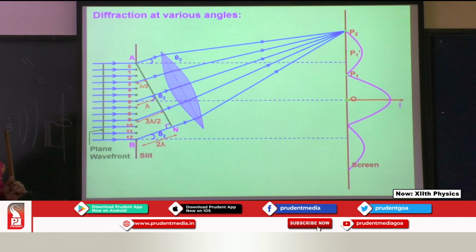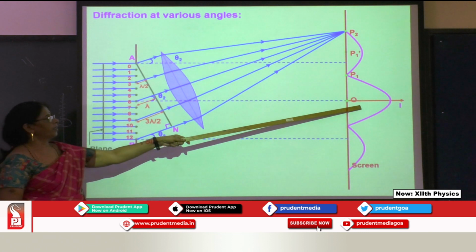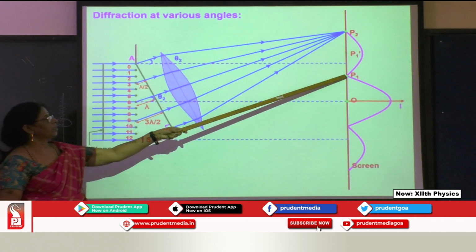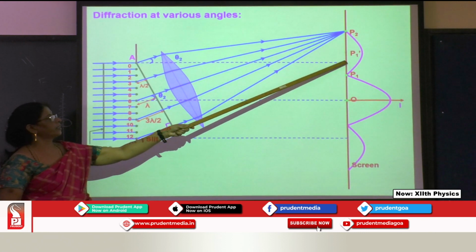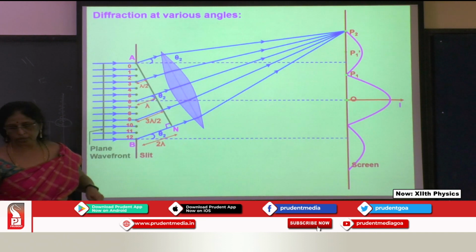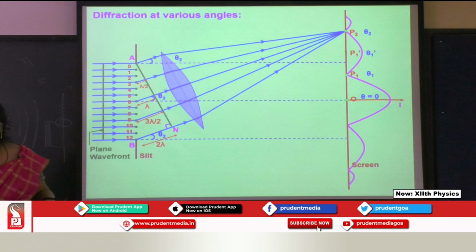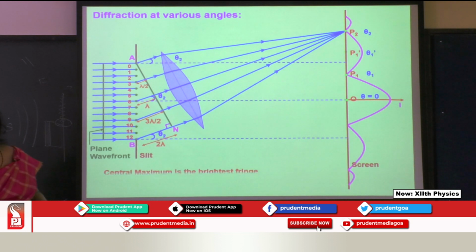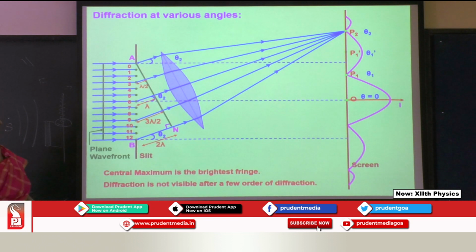Okay. So when you draw the fringe, the intensity is maximum at the center, and then it becomes 0, and again it increases here, of 1/3 intensity, and then it becomes 0. So this is what we have over here. These are the different angles. The central maximum is the brightest fringe.